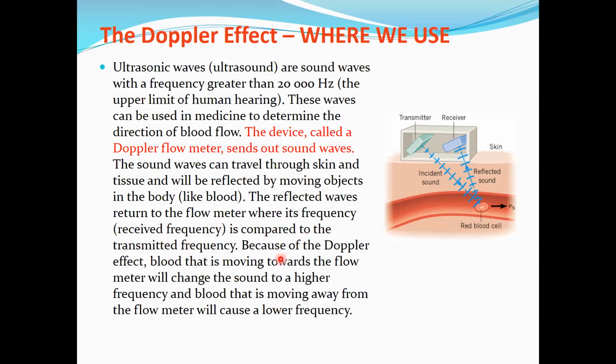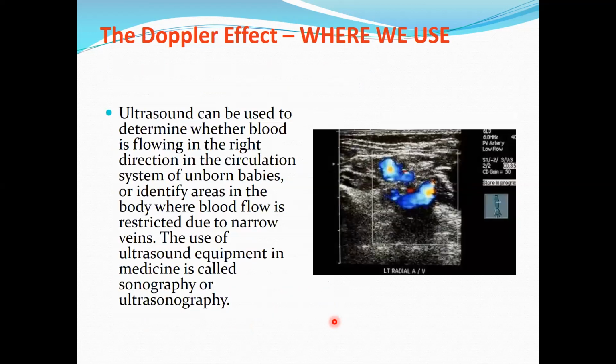The reflected waves return to the flow meter where the frequency is compared to the transmitted frequency, the one that you sent. Because of the Doppler effect, the blood that is moving towards the flow meter will change the sound to a higher frequency, and the blood that is moving away from the flow meter will cause a lower frequency. And then you can understand if there is a blood clot, okay? Is there any problem with your blood vessels, etc.? They also use ultrasound to understand the blood flow and the direction in the circulation system of unborn babies, okay? And identify the areas where there is no blood flow or restricted flow, where there is a problem. That's another example.